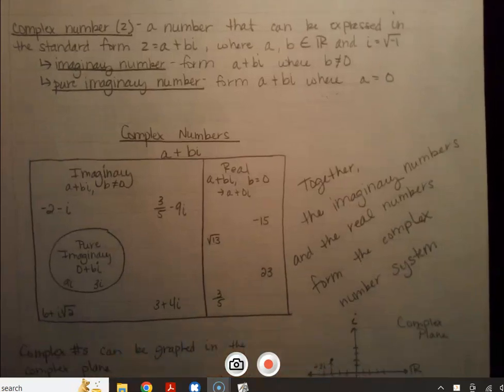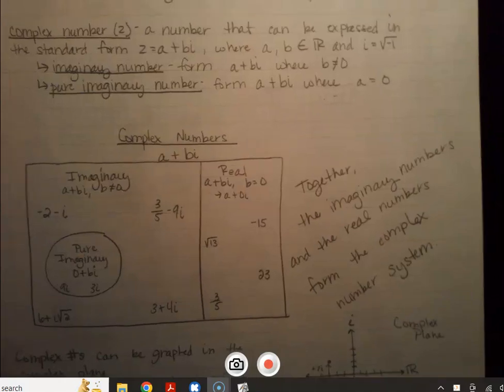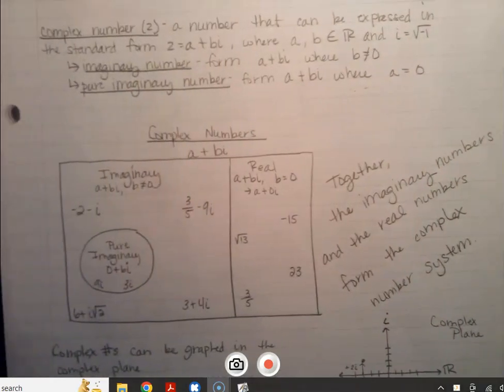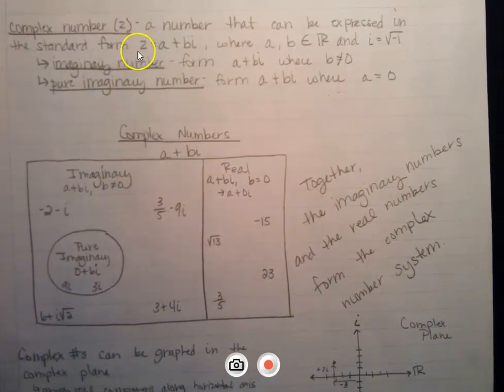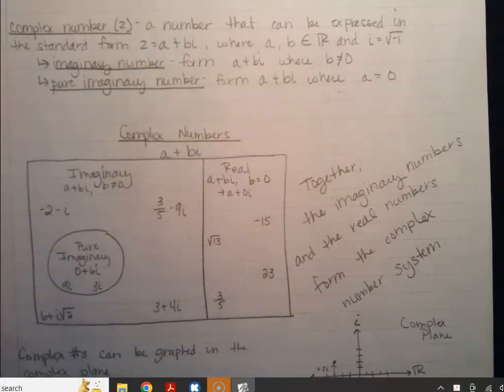A complex number is a number that can be expressed in the standard form. So it's just that z equals a plus bi. Well, it's not really just a formula, because if we look at this chart here, the imaginary numbers as well as the real numbers are still considered complex. So it's just a number. All numbers are complex numbers. You got it. So it's just another way of saying real numbers.